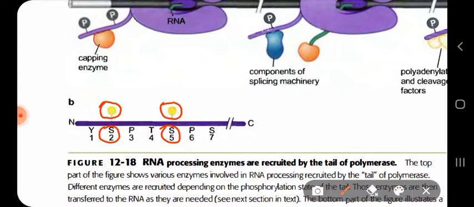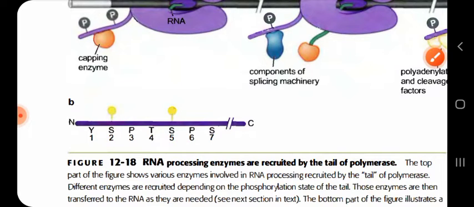It is saying that if phosphorylation of serine occurs at position number 5, then it is associated with the recruitment of capping factors.